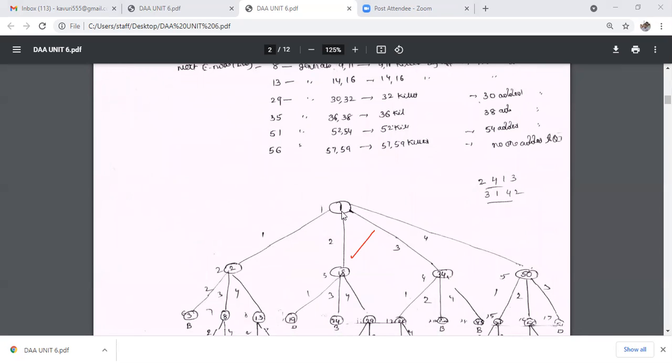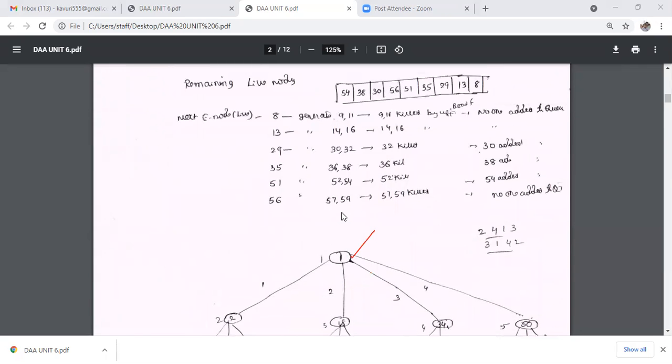Suppose the first node is fully expanded, which means the first node generates its children, and the children are placed in the queue. Suppose the queue holds first 2, next 18, next 34, next 50.